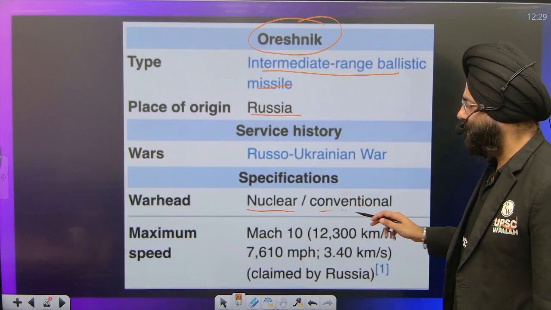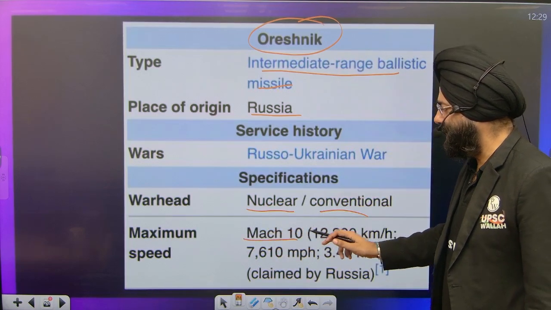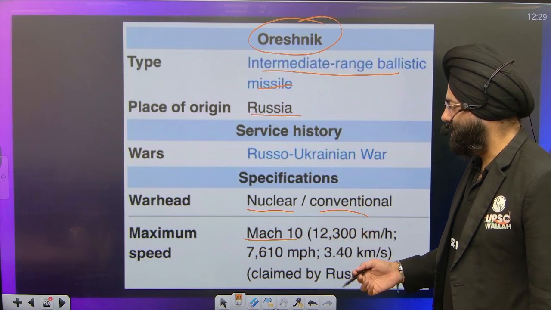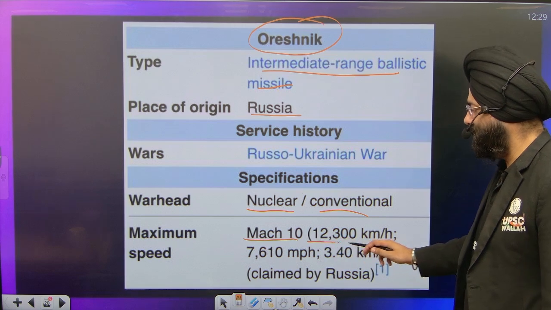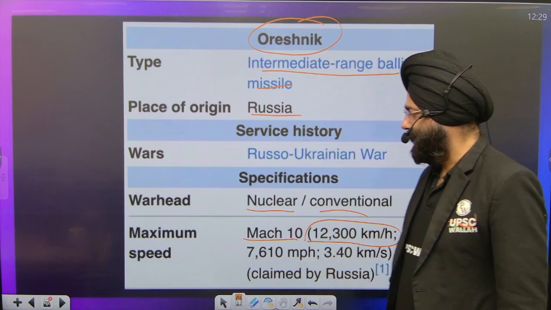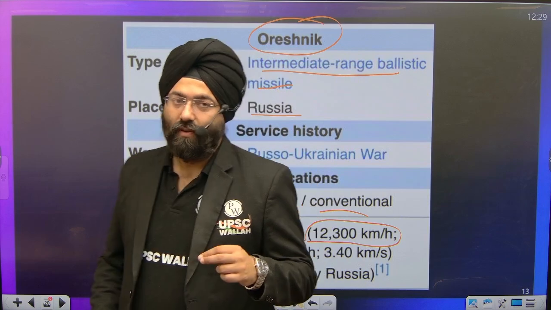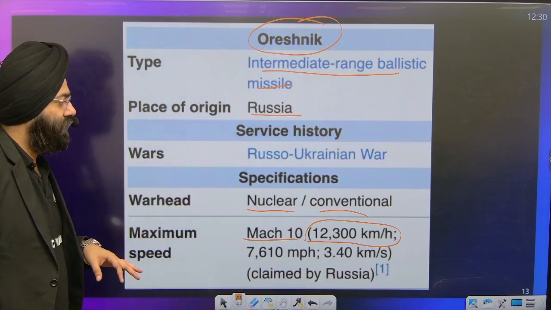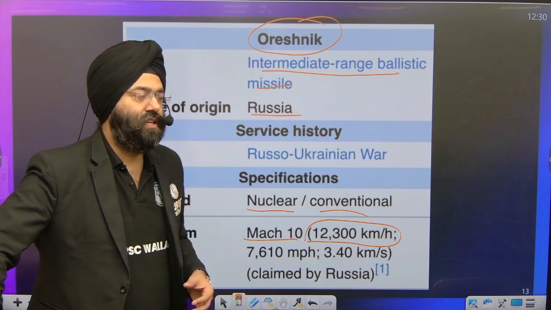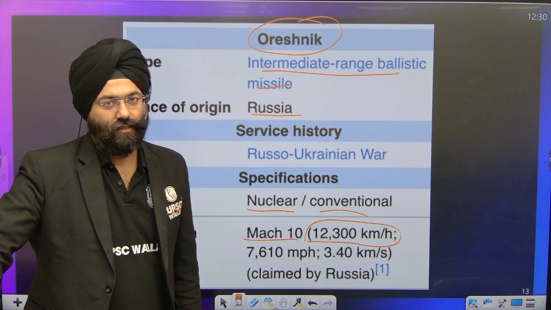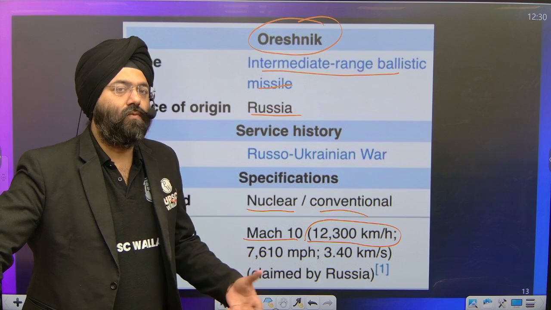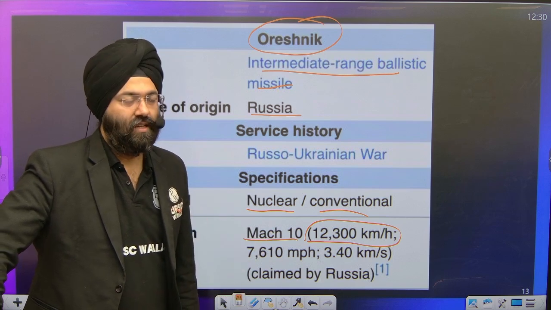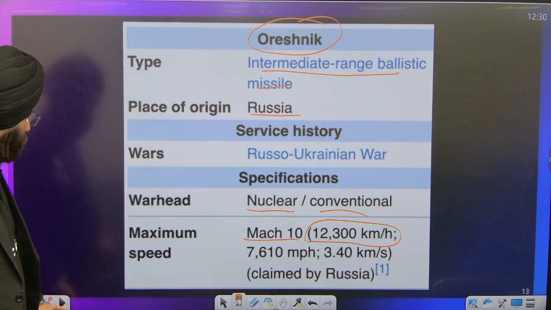Warhead can be nuclear or conventional. Mach 10, that means a very fast speed. You can just imagine the speed at which it is going, 12,300 kilometers per hour. And this is a very fast speed, which in simple words can be seen as hypersonic. That means much more than Mach 5. So it is a hypersonic missile. Clear? So this is something you should be knowing.